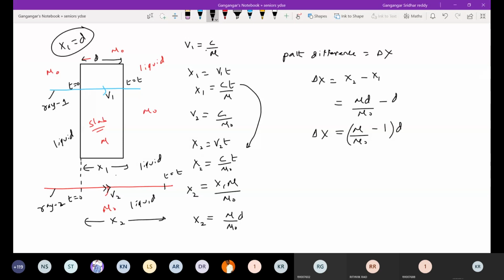Now, very important, almost every numerical will be bringing a slab in the YDSE experiment. So we need a background of this one. What you have to check is the refractive index of the slab, the thickness of the slab, and the medium surrounding the slab. That also you have to observe. Okay, take this, we'll go for YDSE.